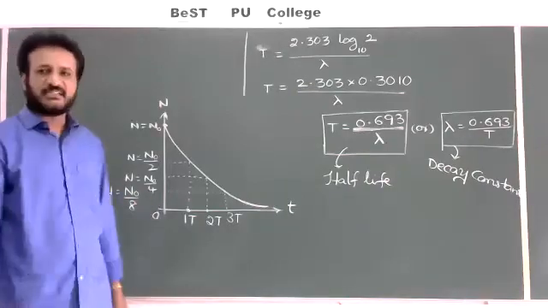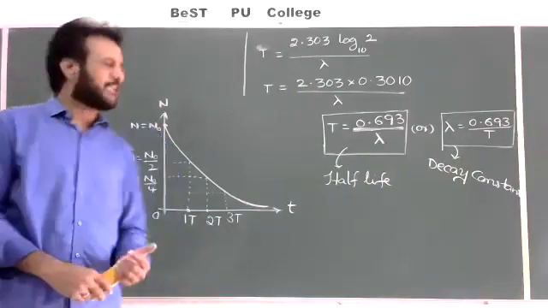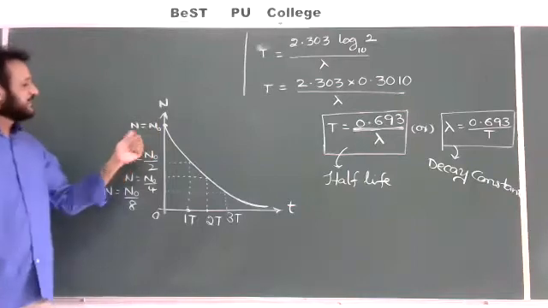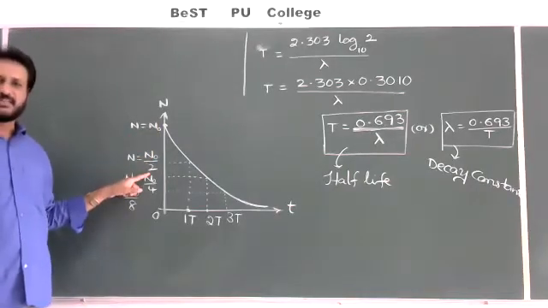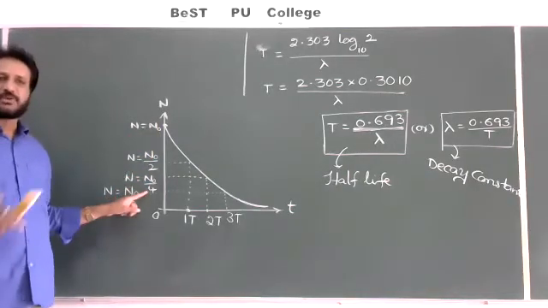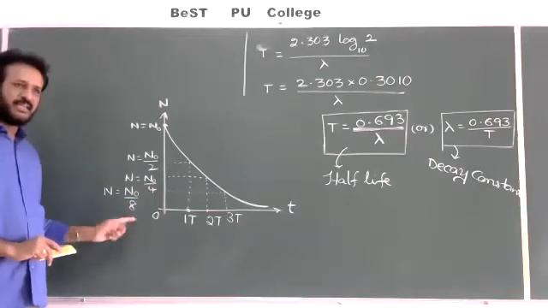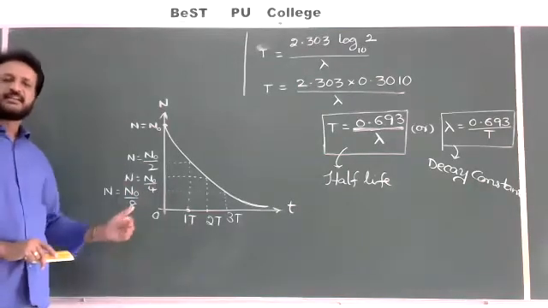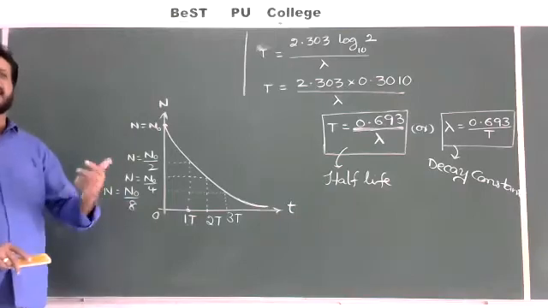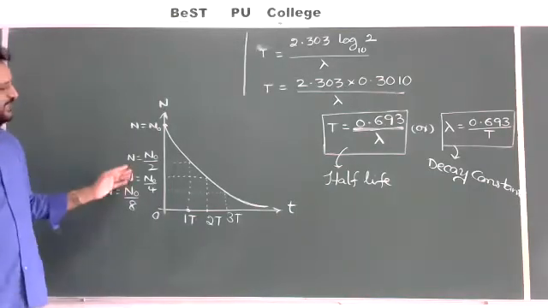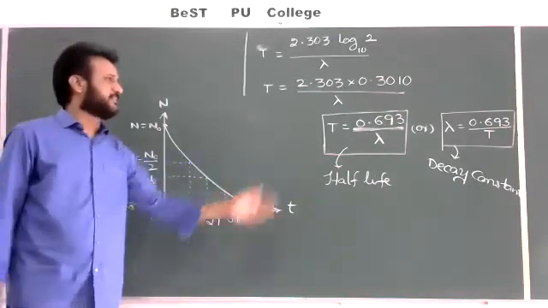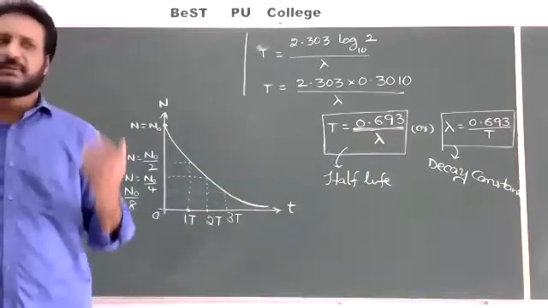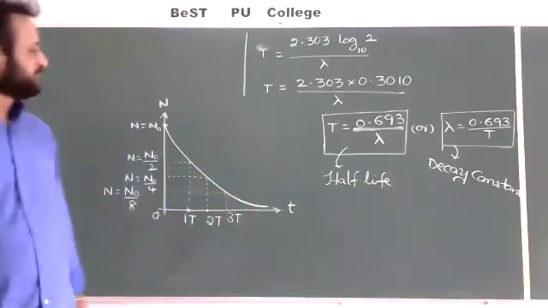So what is the method? It is the following: starting N is equal to N naught by 2 to the power of 1, N naught by 2 to the power of 2, 2 to the power of 3, 2 power 4, 2 power 5, and so on, 2 to the power of n you should write. In this way, at last after infinite time, the number of remaining atoms becomes 0.